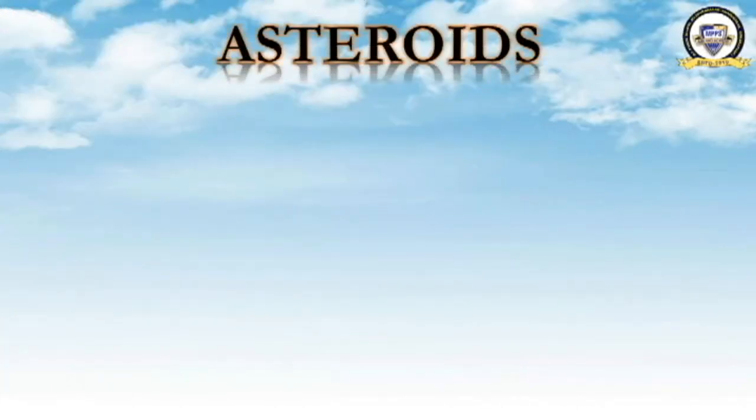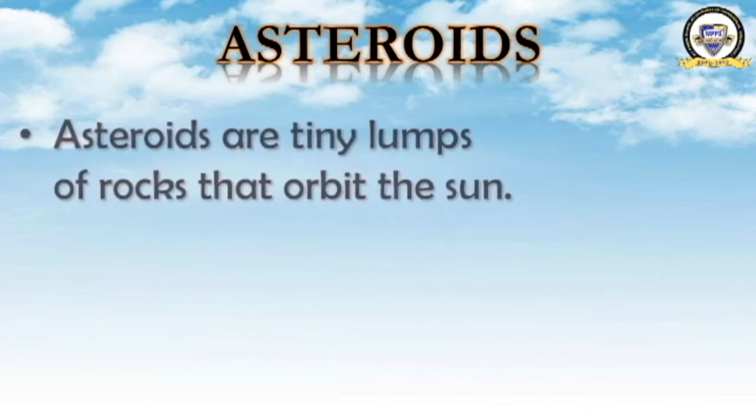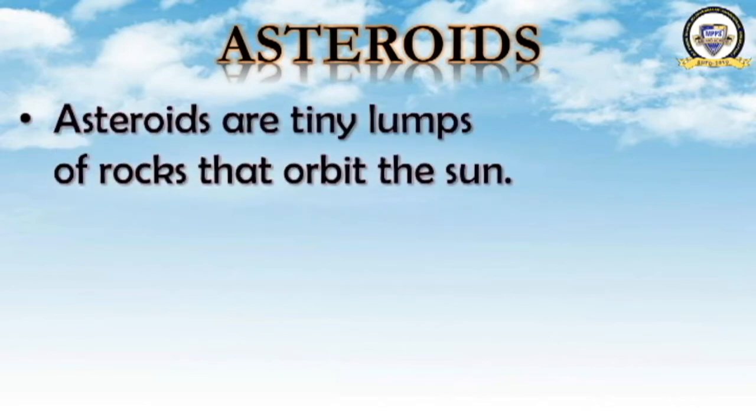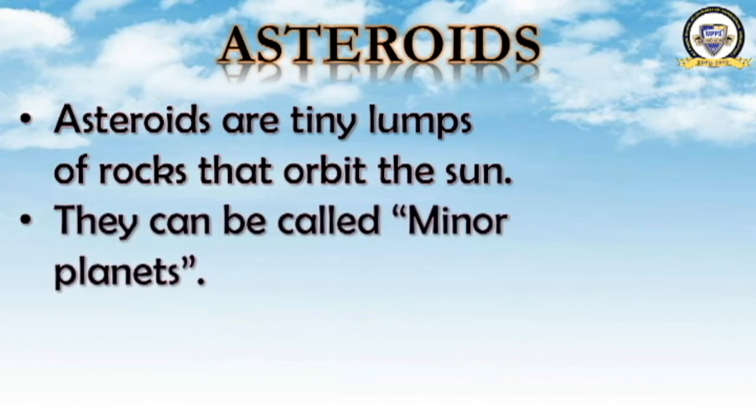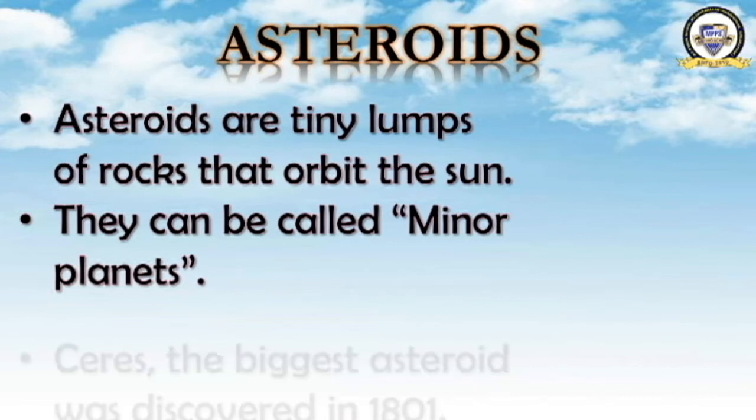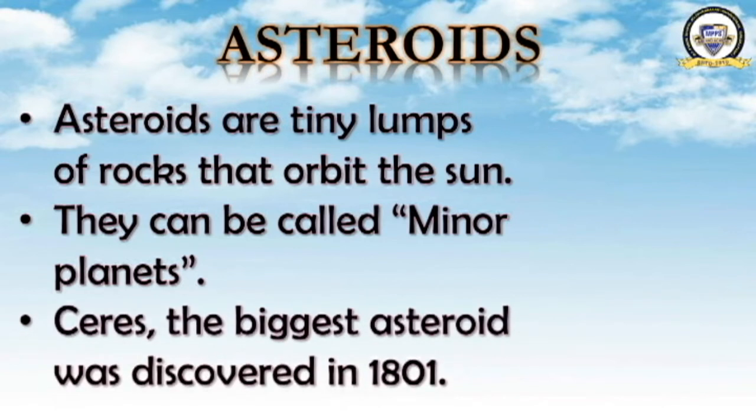Now shall we move ahead to the next topic? What is that? It is asteroids. We will learn about asteroids now. Asteroids are tiny lumps of rock that orbit the sun. They are small pieces of rock which revolve around the sun. They are not planets, but they can be called minor planets.